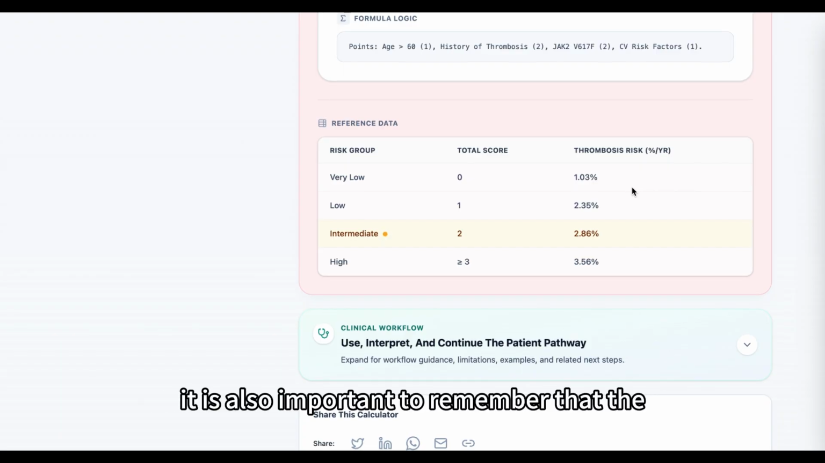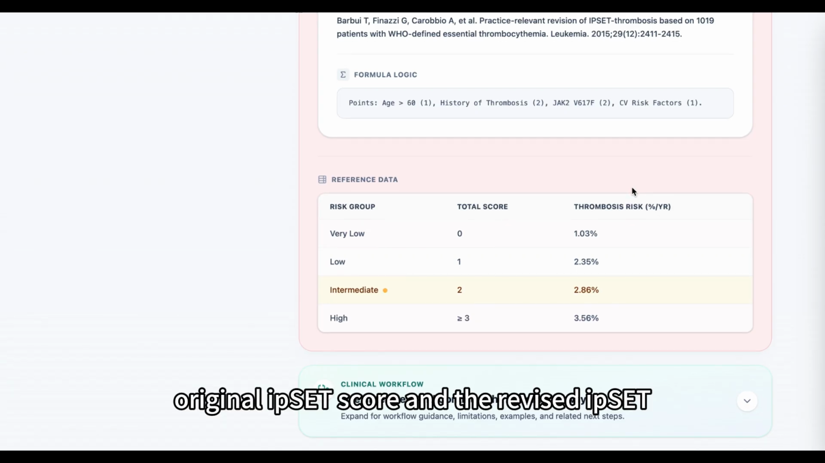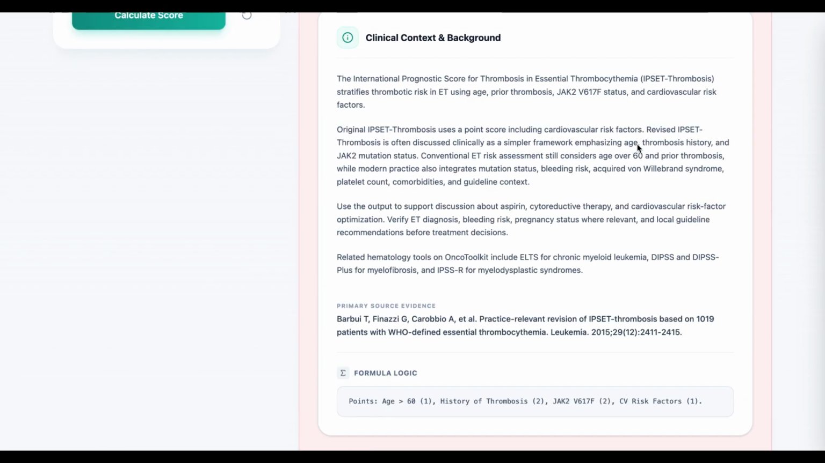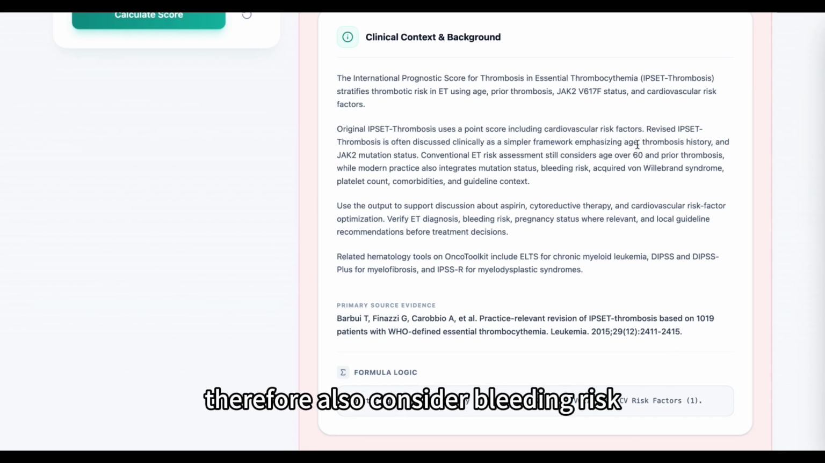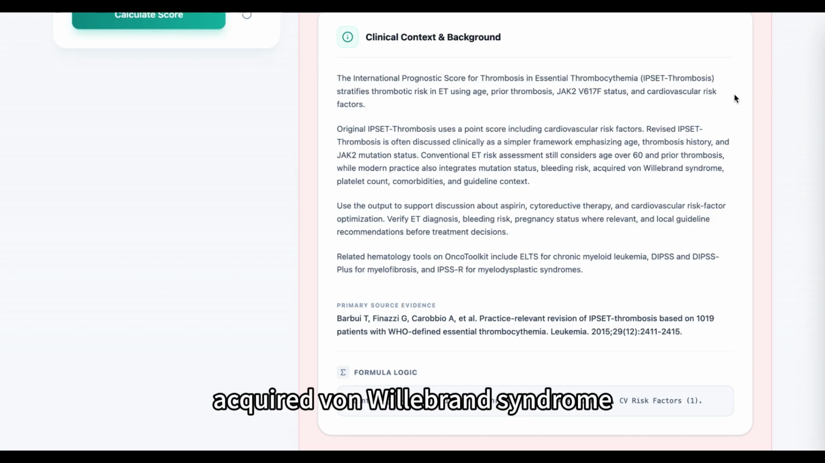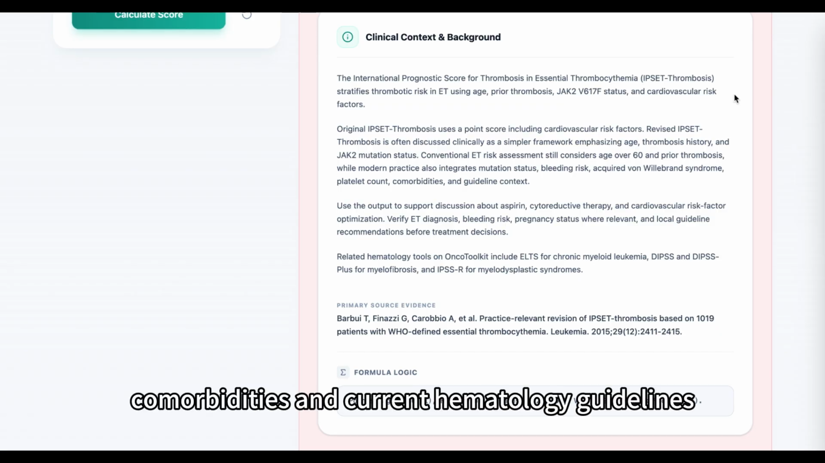It is also important to remember that the original IPSET score and the revised IPSET framework use slightly different risk language. Treatment decisions should therefore also consider bleeding risk, platelet count, acquired von Willebrand syndrome, comorbidities, and current hematology guidelines.